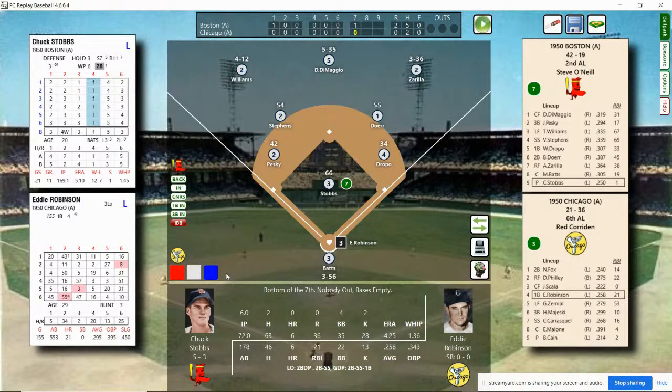It is in the bottom of the 7th inning. The White Sox due up. We have Robinson, Zernial, and Majeski due up in an old-fashioned pitcher's duel.